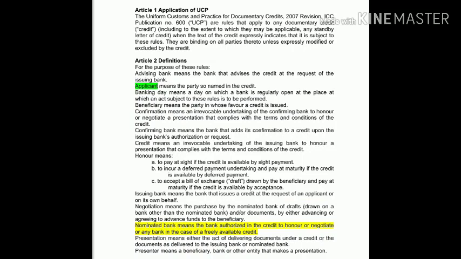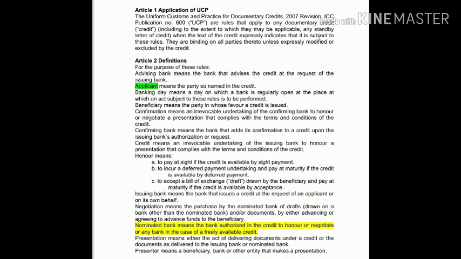Once the bank has added its confirmation to that particular LC, the confirming bank will be fully liable to make the payment to the beneficiary, even though the issuing bank will or will not make the payment. So this is how the beneficiary can secure its payment by issuing a confirmed LC.